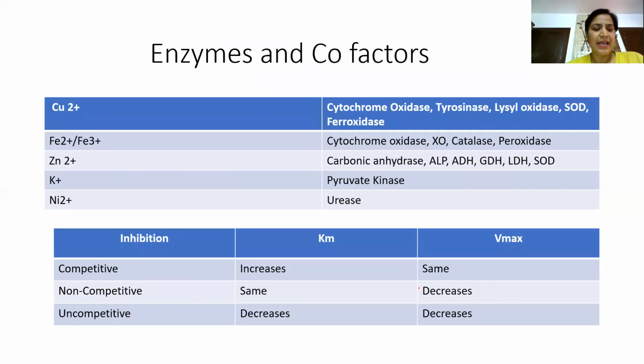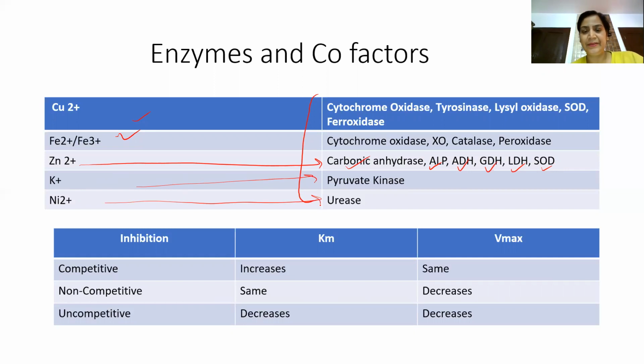Then different enzymes and their cofactors. Again, this is very important. You can see for copper, cytochrome oxidase and tyrosinase are there. Zinc is important. Zinc is a cofactor for carbonic anhydrase, alkaline phosphatase, alcohol dehydrogenase, glutamate dehydrogenase, lactate dehydrogenase, and superoxide dismutase. Potassium is required for pyruvate kinase. Nickel is required for urease.